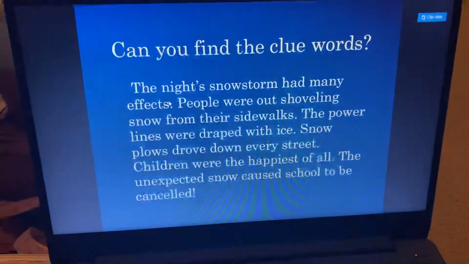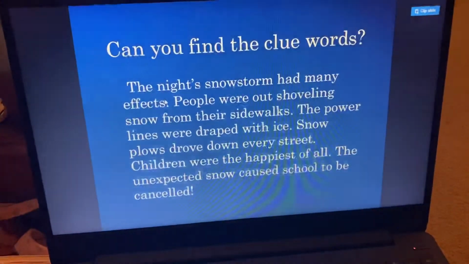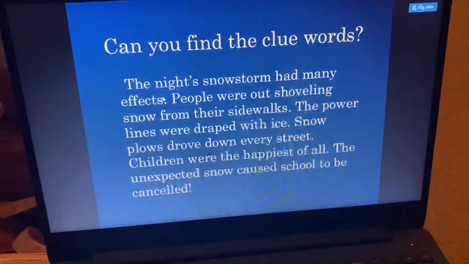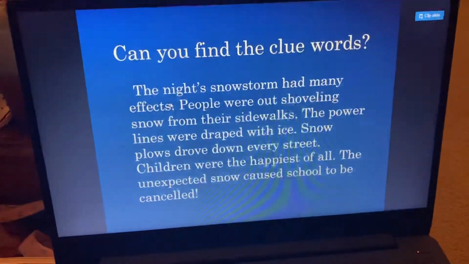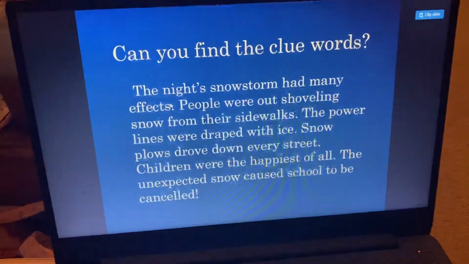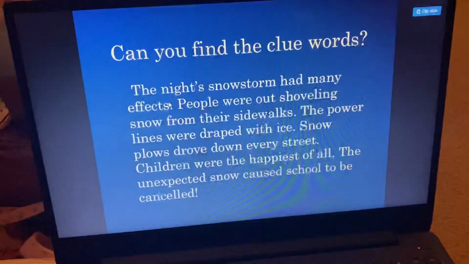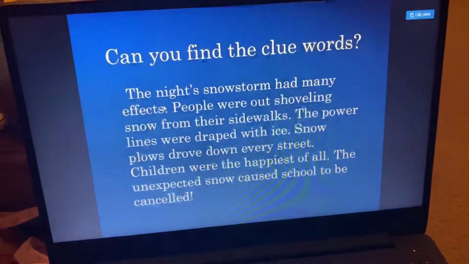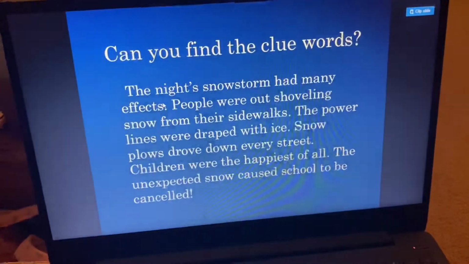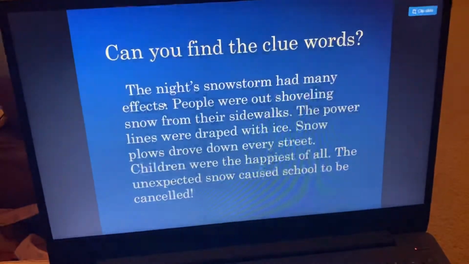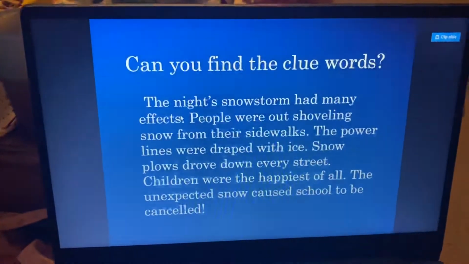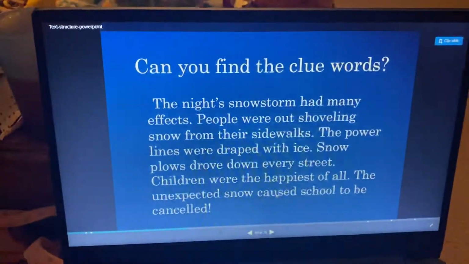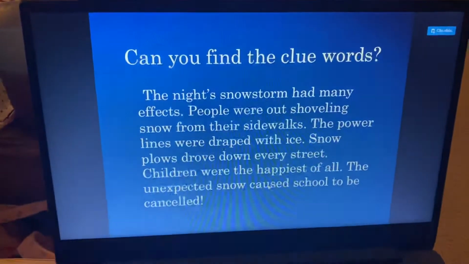People were out shoveling snow from their sidewalks. Do we see a clue word there? No. The power lines were draped with ice. No. Snowplows drove down every street. No. Children were the happiest of all. No, but that's true. And the unexpected snow caused school to be canceled. We saw caused, right here, caused. So we see cause and effect presented right in the passage.